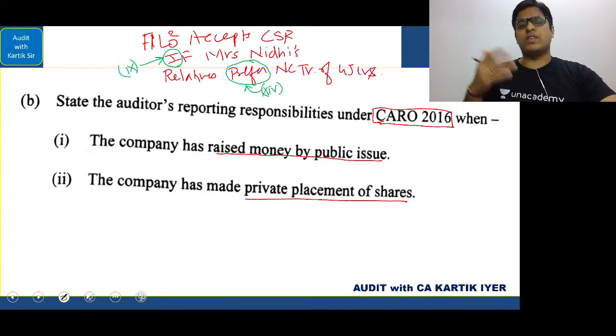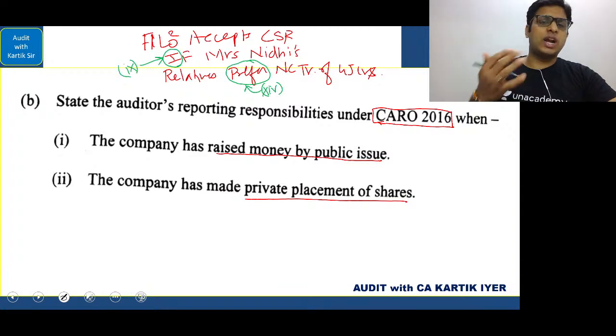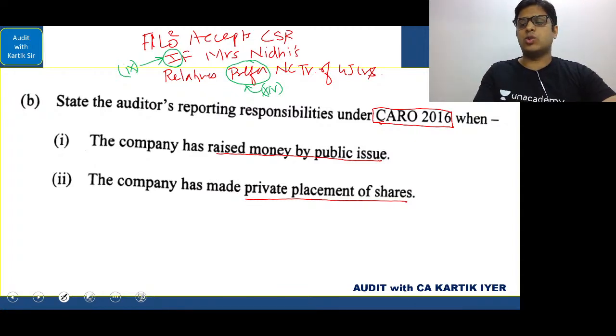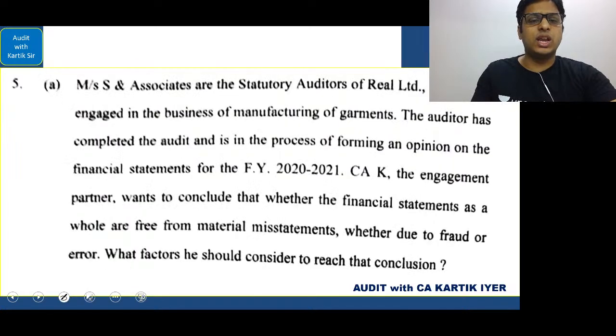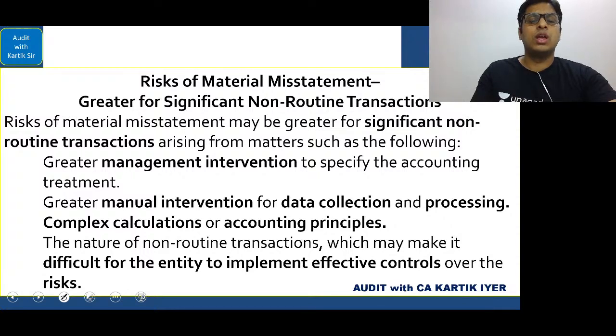Same thing when we have done preferential allotment, private placement: whether the money that is coming to us is used for the purpose for which we had raised the money, and we will also see whether the company is complying with all the requirements of section 42 of the Companies Act. So these two points were there in relation to private placement. If you write these two points in the exam, you will get good marks in relation to CARO 2016. I hope you are finding it comfortable, very easy. I'll cover one more area, then I'll give you some time to go through the points that we have done again, and then we'll proceed further.